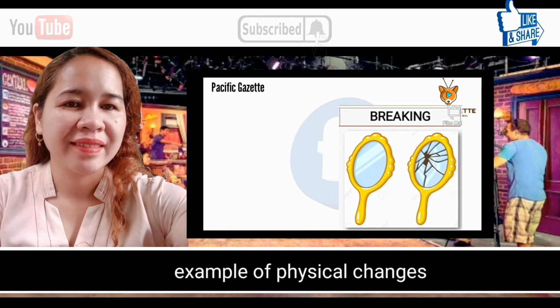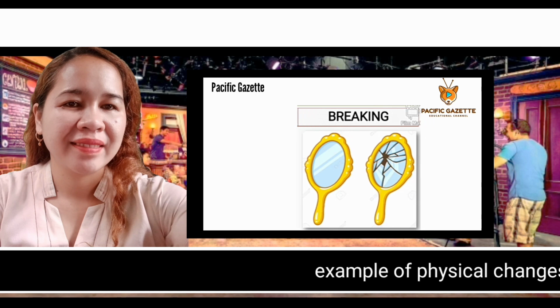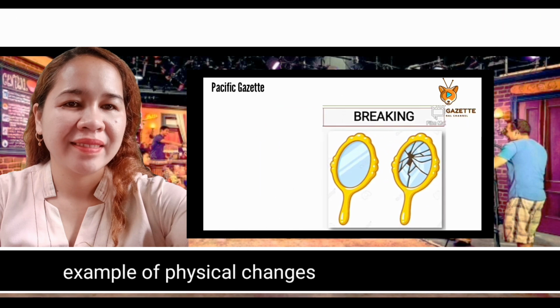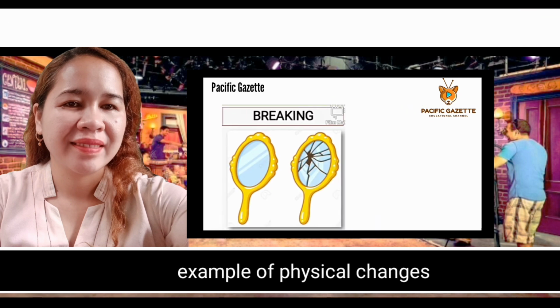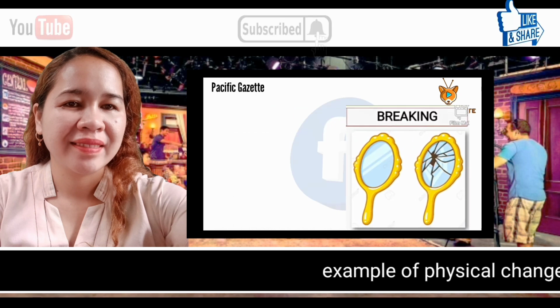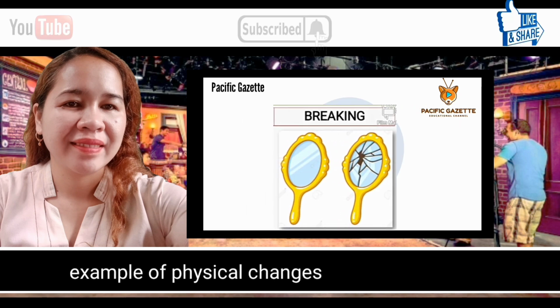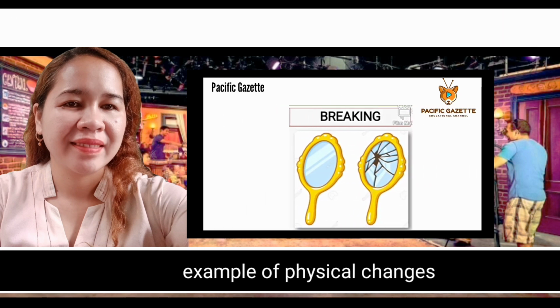Another example is the breaking of glass. Breaking of glass is an example of physical change, but some breaking of glass is irreversible. It means it cannot be fixed. It is physical because though it is broken, it is still a glass or mirror. You can still look at your image or your reflection, but it is now a harmful material.